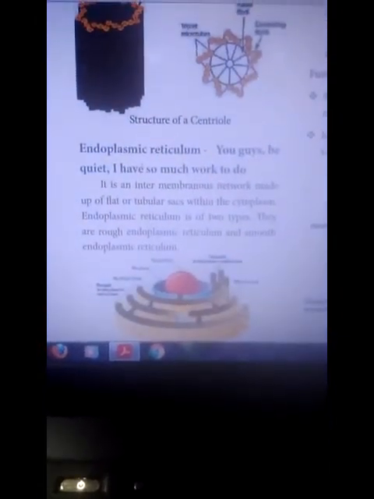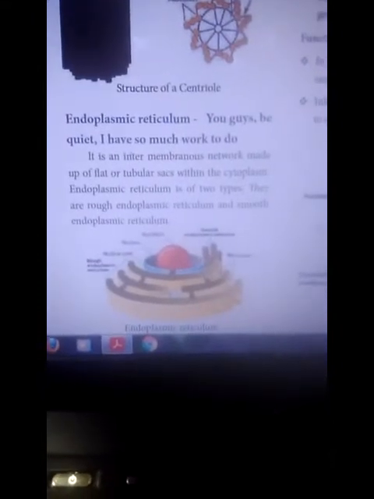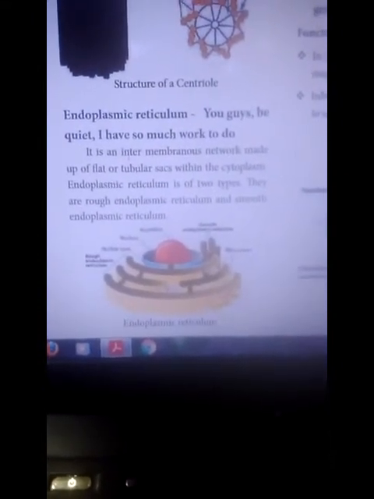Next, endoplasmic reticulum. You guys be quiet. I have so much work to do.